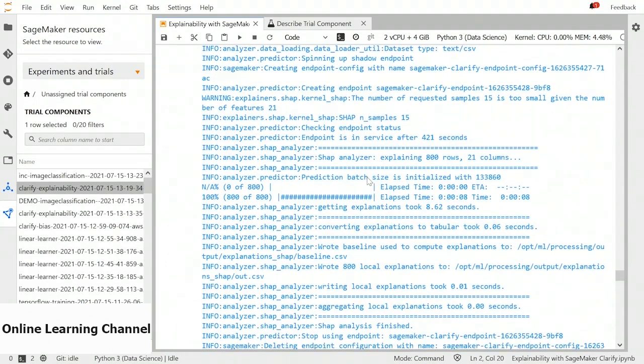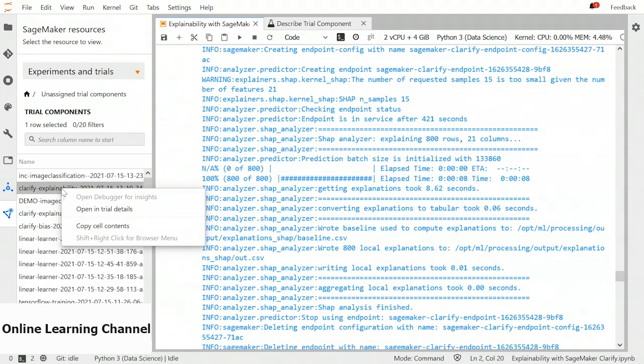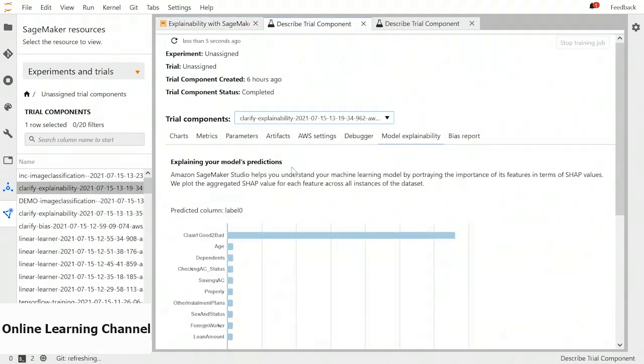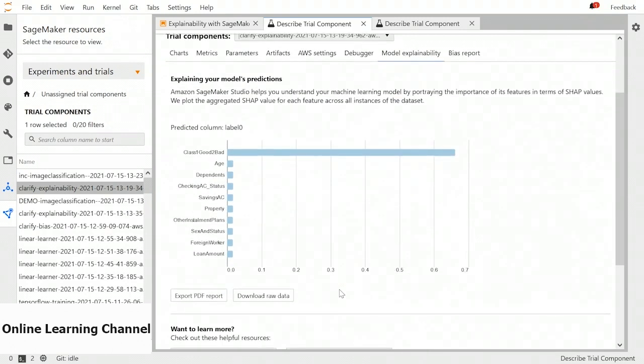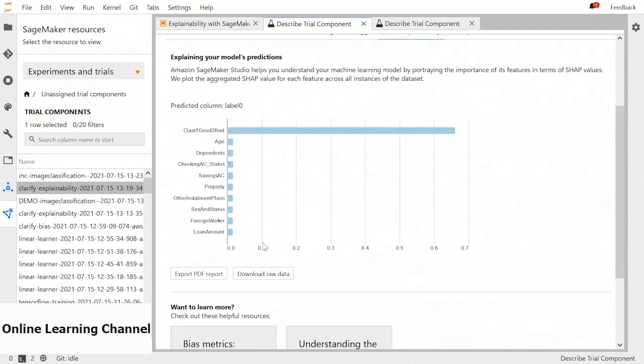Once this explainability job is complete, we can go to the Experiments and Trials tab in SageMaker, find our job in Unassigned Trial Components, open Trial Details, and we can see a graph here, which is a global explanation. It portrays the importance of features in terms of SHAP values. So we can see that the good and bad class has the most impact on the predictions. We can also download the PDF report or even the raw data.